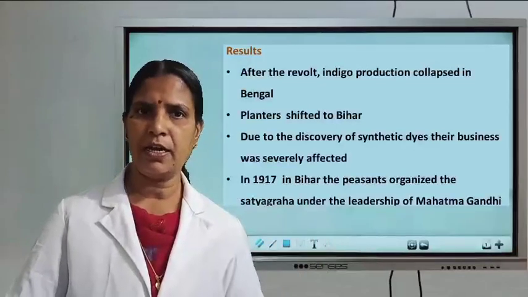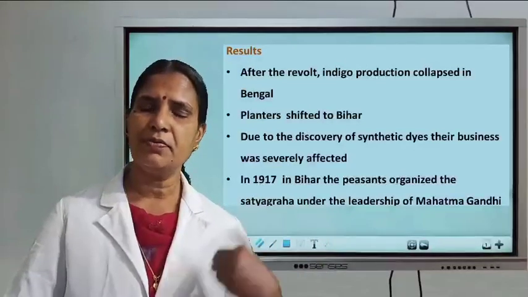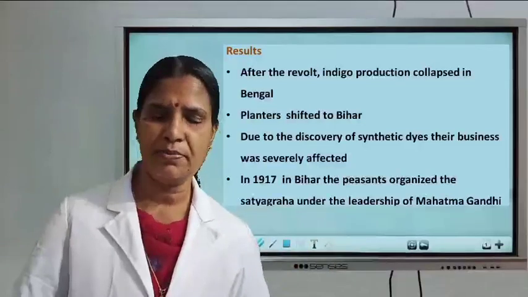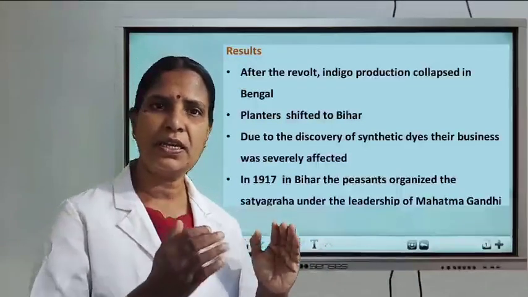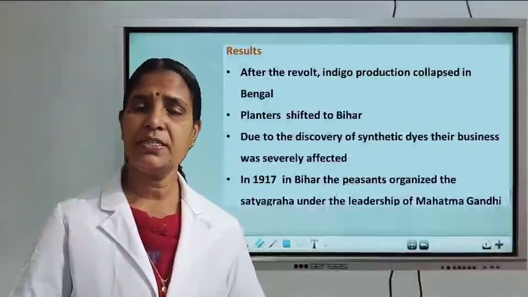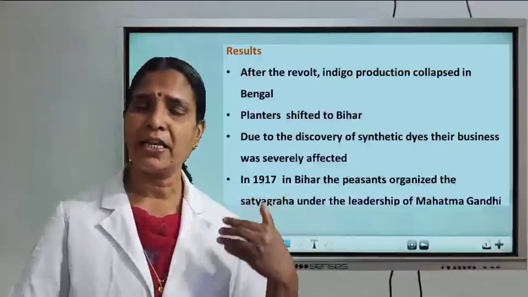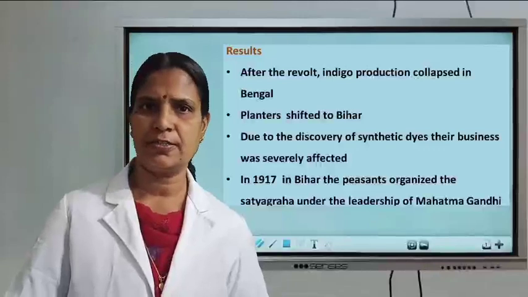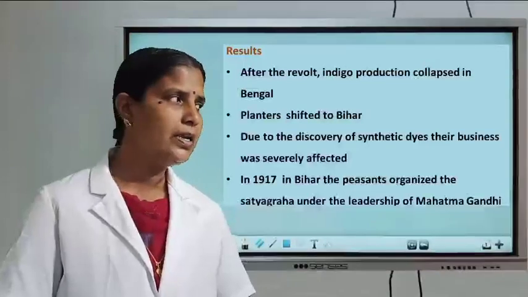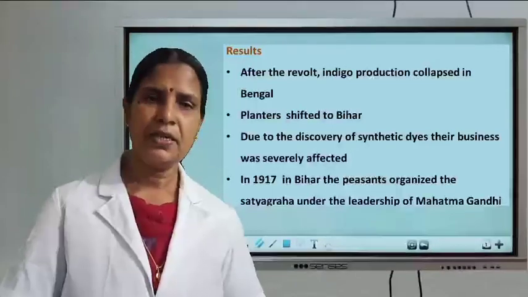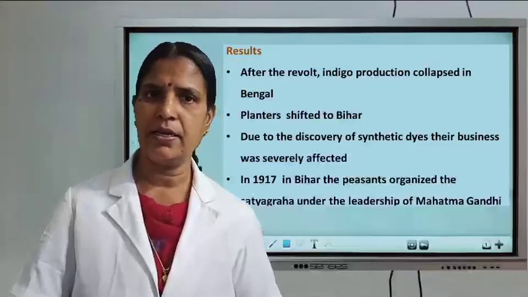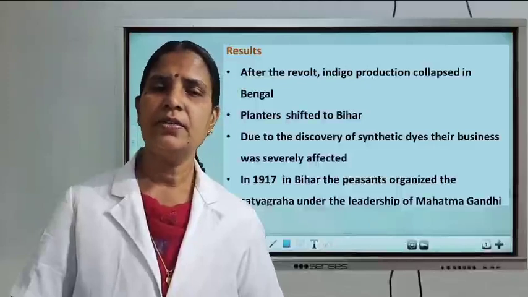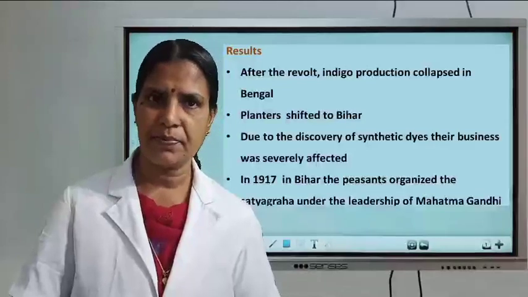At the same time, the invention of synthetic fibers or artificial colors also affected indigo cultivation. But at the same time, they tried to expand their business. Clear? Then in 1917 in Bihar, under the leadership of Mahatma Gandhi, they organized the Champaran Satyagraha.